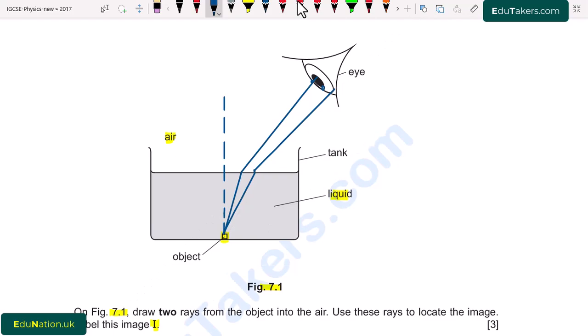We can see here that both of these rays do not meet at a single point. It means that we have to extend these rays backward in the liquid. The point where both of these rays intersect is basically the position of the image. Now I am going to draw them in the backward direction.